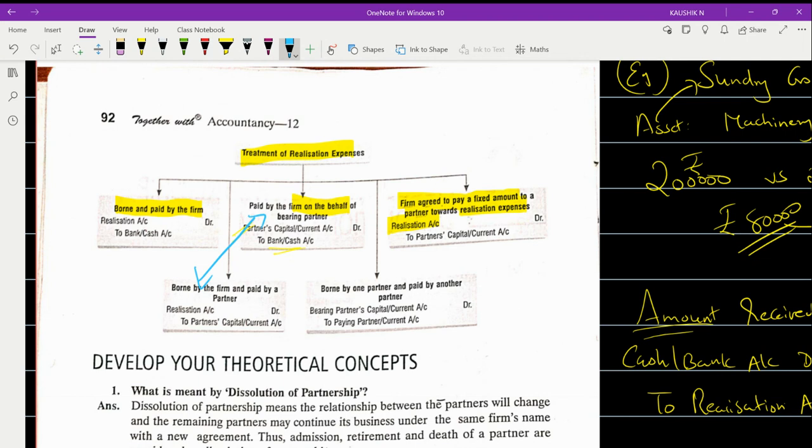The last one, which is nothing but borne by one partner and paid by another partner. That means A has taken the responsibility but B has paid. So borne by one partner, paid by another partner. The partner who is bearing, his account will be debited, and the partner who is making the payment, his account should be credited. So bearing partner's capital or current account is debited to paying partner's capital or current account. This is the journal entry. So altogether, how many journal entries are you passing?